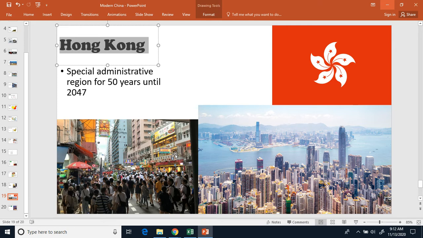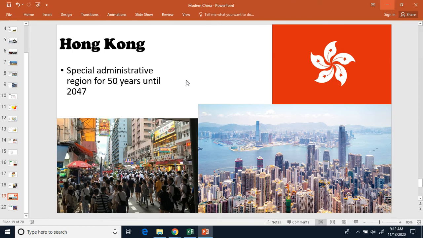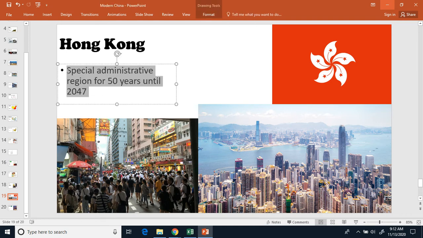Now, Hong Kong was owned by the British during these Opium Wars. During the Opium Wars, Hong Kong was given over to Britain. Britain maintained control over Hong Kong until 1997. In 1997, Hong Kong was given back to the Chinese as a special administrative region for 50 years until 2047. Okay, so in 2047, Hong Kong will be under full control of China. Go ahead and make a 1 and write down special administrative region for 50 years until 2047.